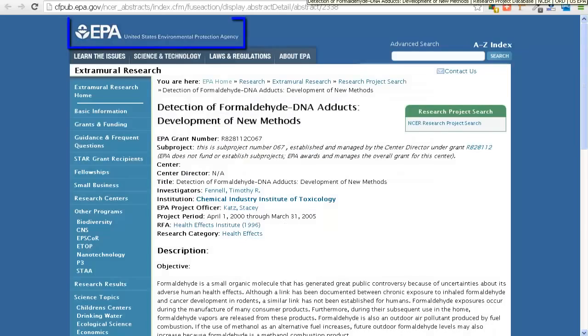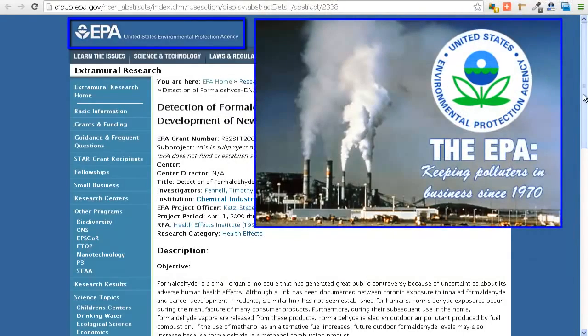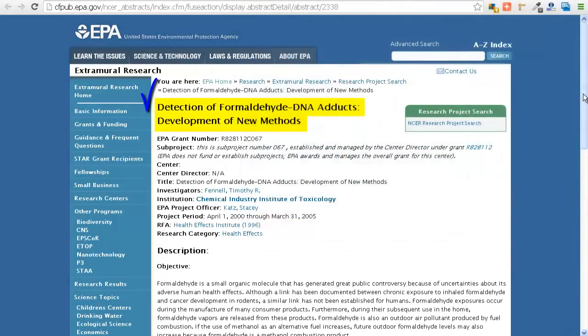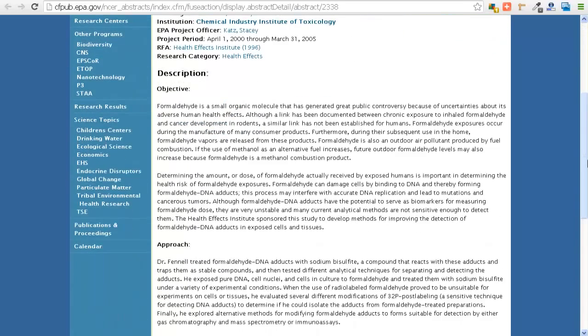Then we're going to jump over here to the EPA. This is the Environmental Pollution Agency. We've got detection of formaldehyde DNA adducts, development of new method. I'm going to scroll down here a little bit. I want to show you something right here. Formaldehyde can damage cells by binding to DNA and thereby forming formaldehyde DNA adducts. This process may interfere with accurate DNA replications and lead to mutations in cancer tumors. Anyway, sorry folks. Let's keep going here.